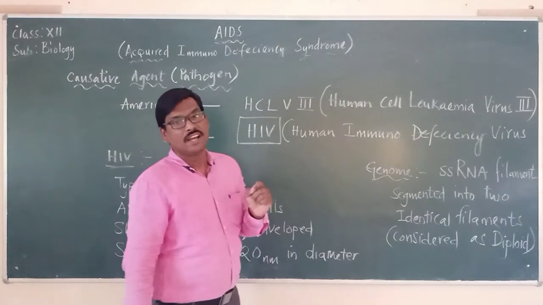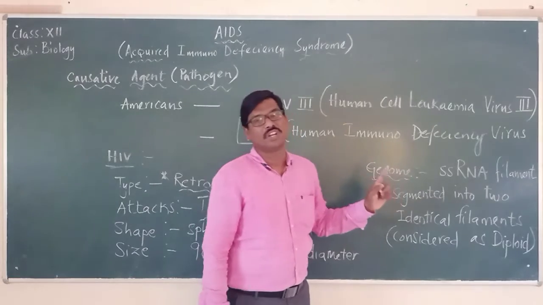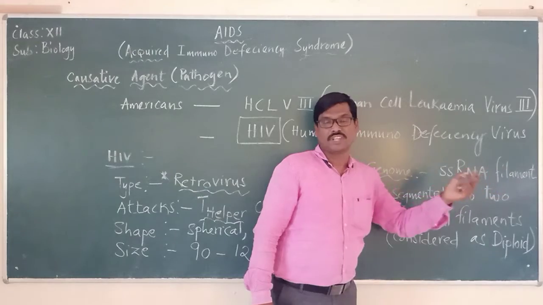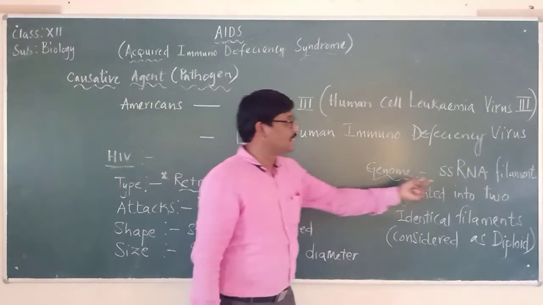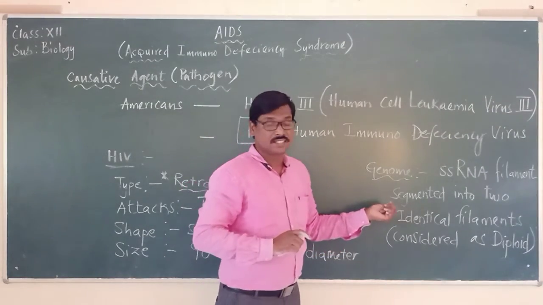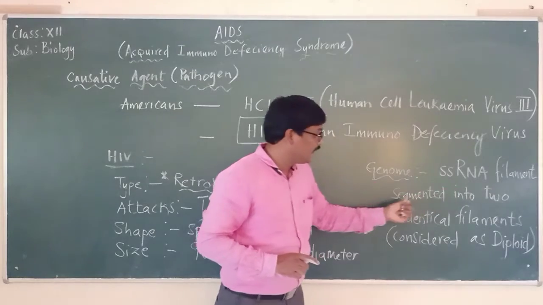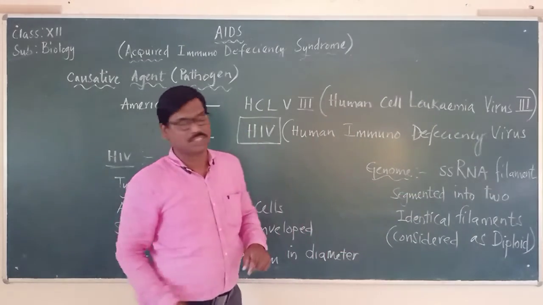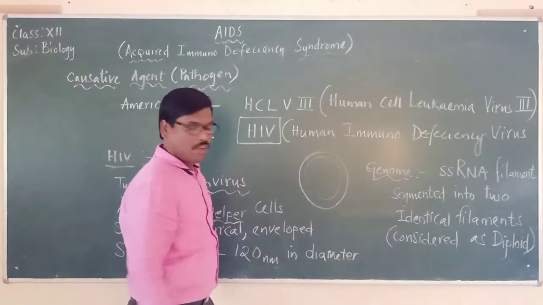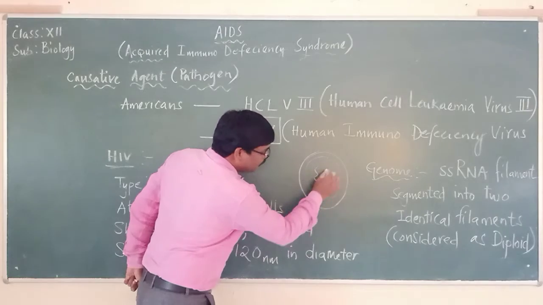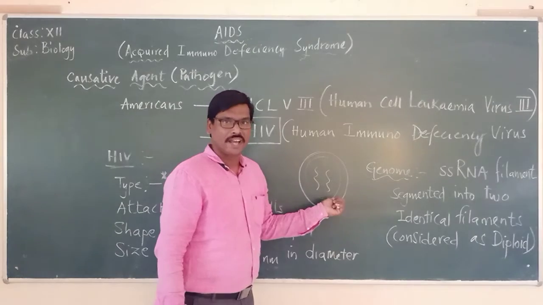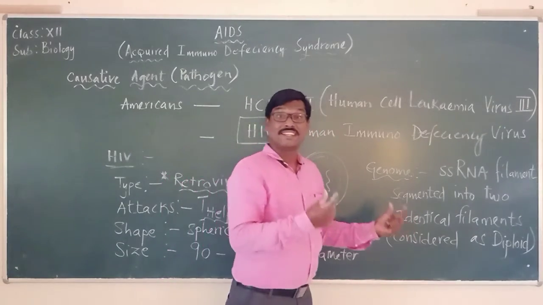Single-stranded ribonucleic acid, ssRNA. The genome of the HIV virus is an ssRNA filament. A simple point, and we have to be very careful with this, is that this single-stranded RNA is segmented into two identical filaments. If this is the virus, spherical and enclosed by the envelope, the RNA will be in two strands like this: single-stranded RNA but segmented into two identical filaments.